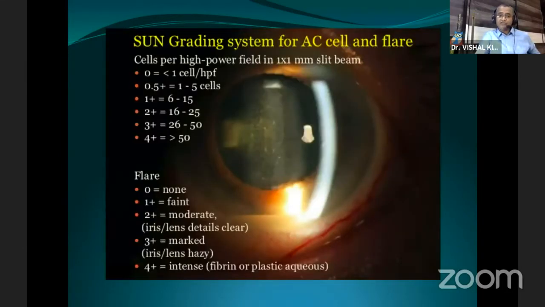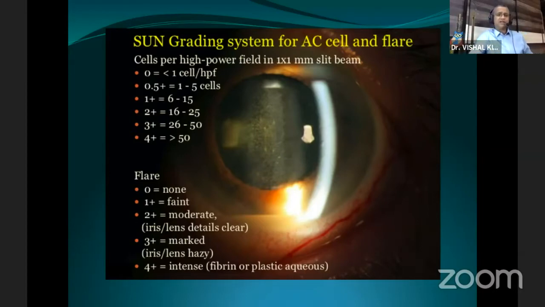Now then you have the grading of cells and flare. Before 2004, there was a lot of variation in the grading of cells and flare because all uveitis specialists were following whatever was taught in their institute or by their teachers. So in 2004, a workshop was organized in Paris and it was named the Standardization of Uveitis Nomenclature, what is called the SUN grading. In this, all the uveitis specialists decided to have a common grading of cells, flare, and other clinical entities. So it will help them to have a common platform for diagnosis and research purposes.